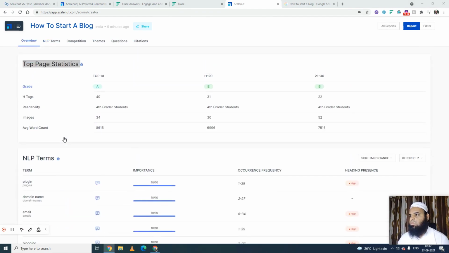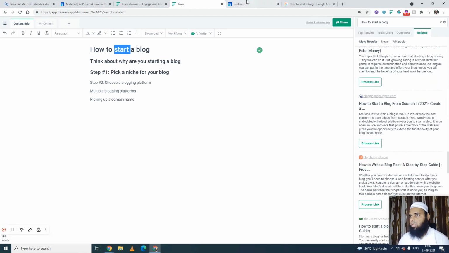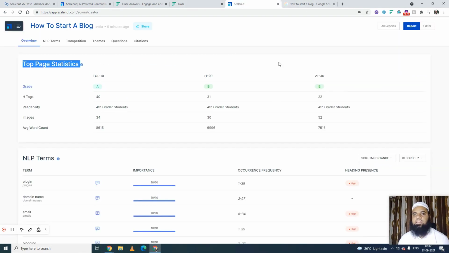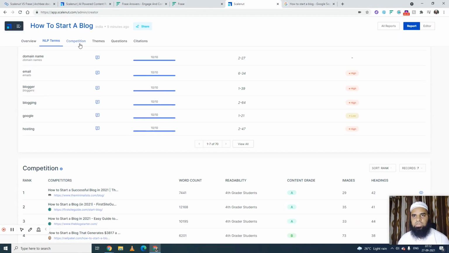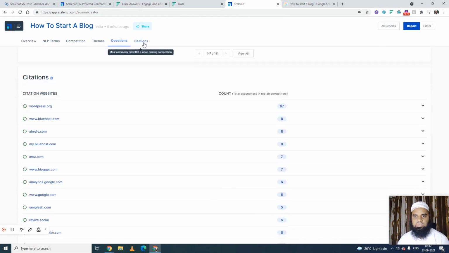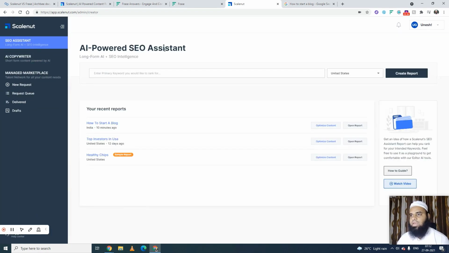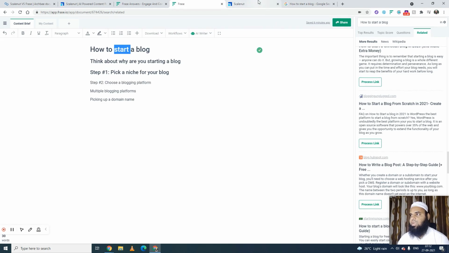Okay, so it's pretty simple on one page, but what Phrase does is that Phrase shows you everything over here, right? But they also have created a separate page and different tabs of competitions like themes, questions and citations. Okay, so I think it may be useful for some people to have such a report on a separate page, but I prefer, while creating an outline, to have it on the sidebar.